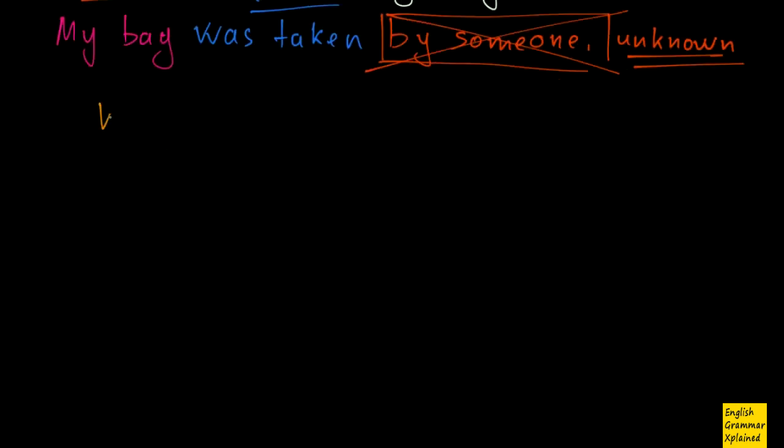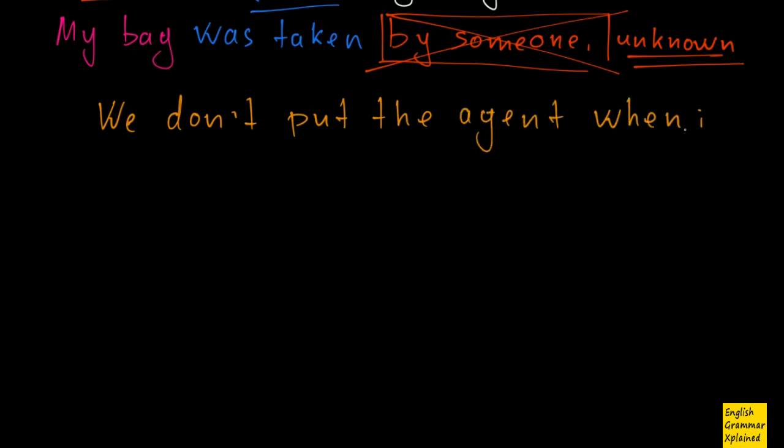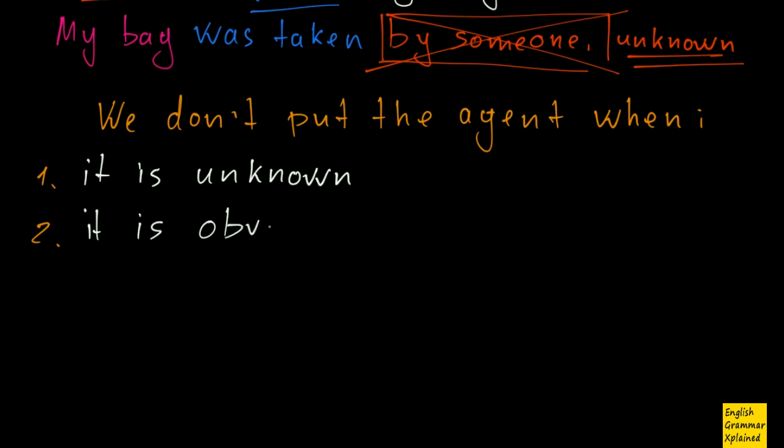So, we don't put the agent in the sentence when, first, it is unknown, second, if it is obvious, and third, when it is unimportant.